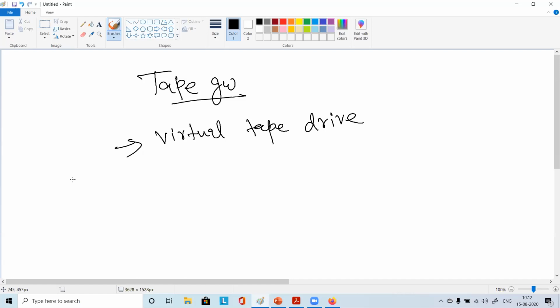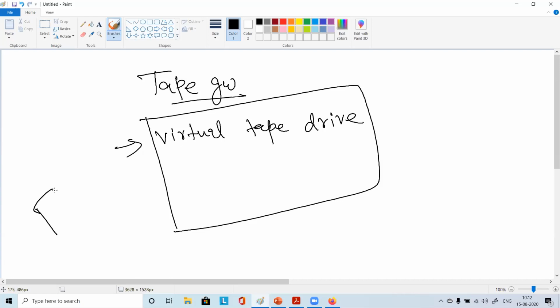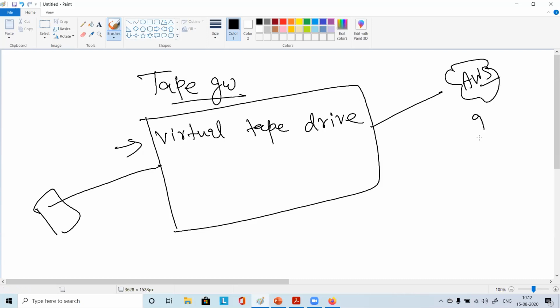And now the data can go to AWS. So you have the backup applications accessing the virtual tape drive, and from there, it's going to AWS. So like Glacier. Glacier is more relevant. I'm just mentioning Glacier here, or maybe Deep Glacier, you heard about, right?